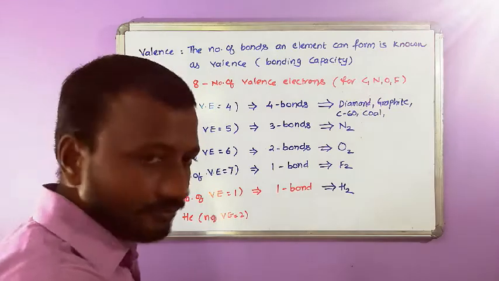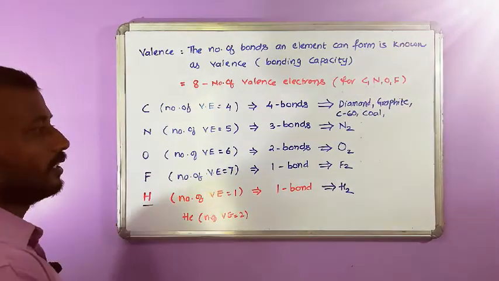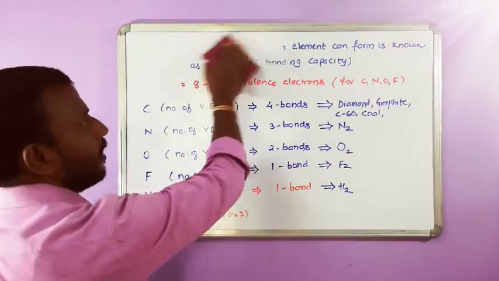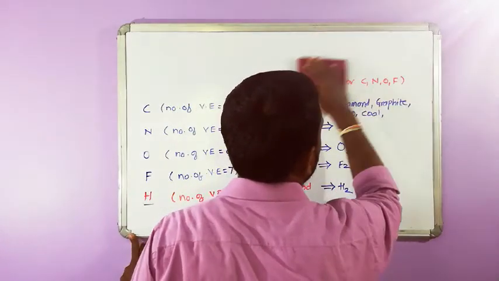So we are going to continue our discussion with the formation of hydrogen, fluorine, oxygen, nitrogen, and other different molecules to understand the covalent bond concept.